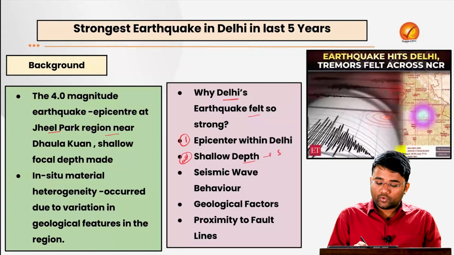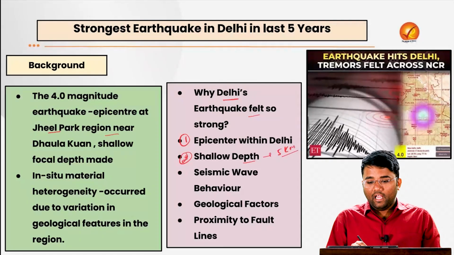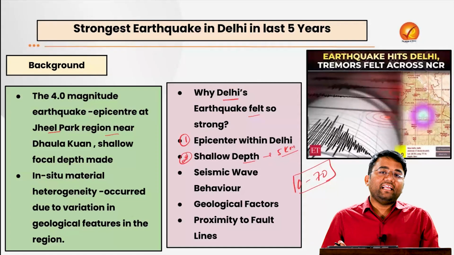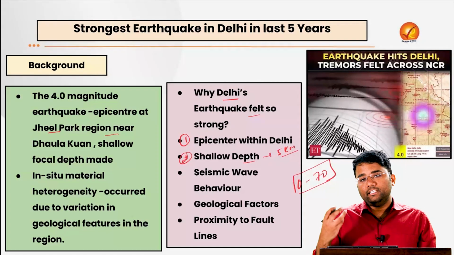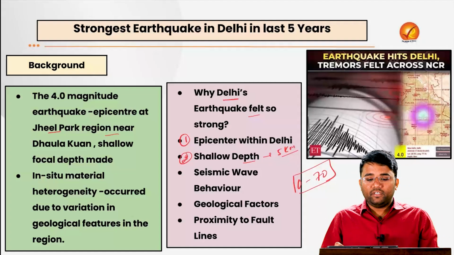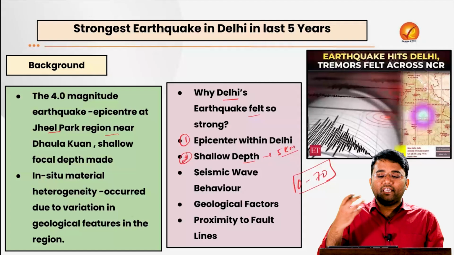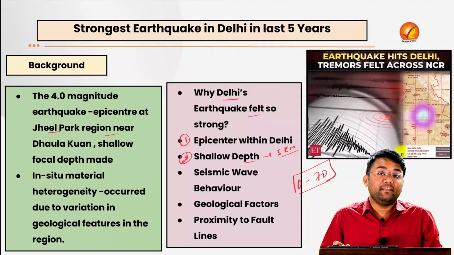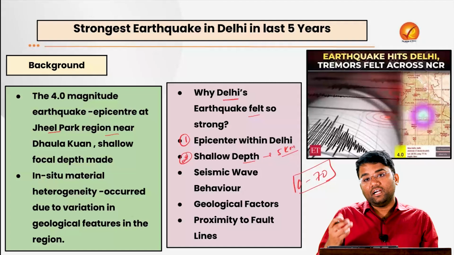The depth of this earthquake was 5 kilometers, and all earthquakes which are 0 to 70 kilometers deep are categorized as shallow depth earthquakes. And when it is just a 5 kilometer depth earthquake, the quake's seismic energy remained concentrated near the surface, which has amplified the impact of the tremors.